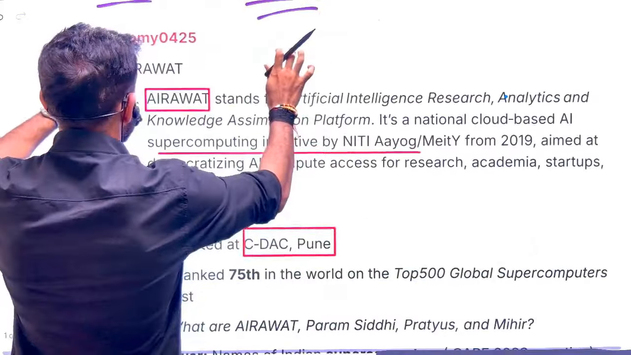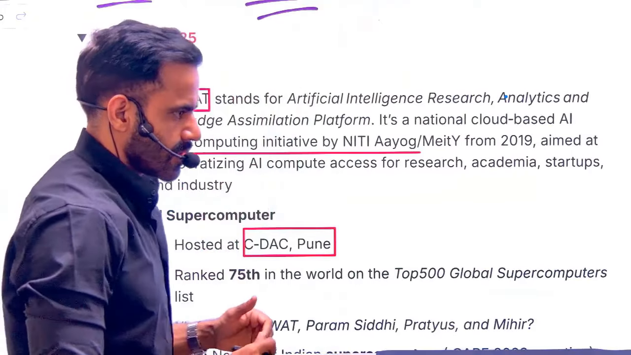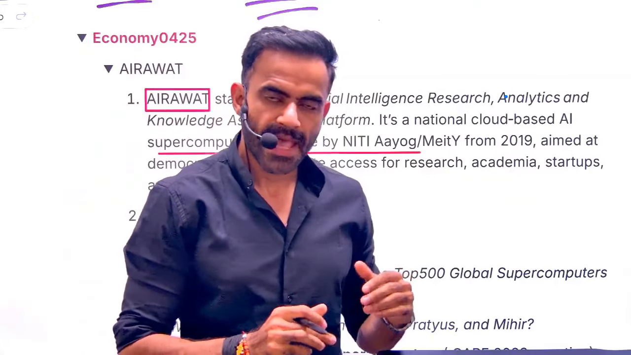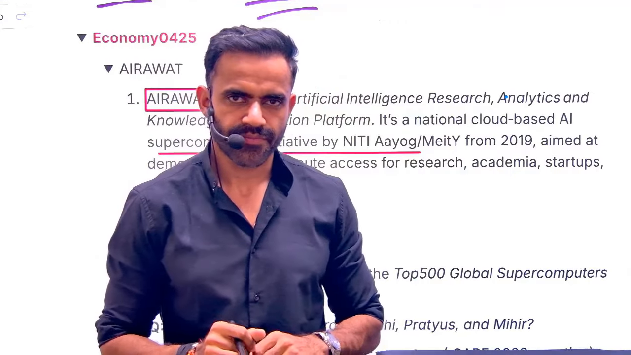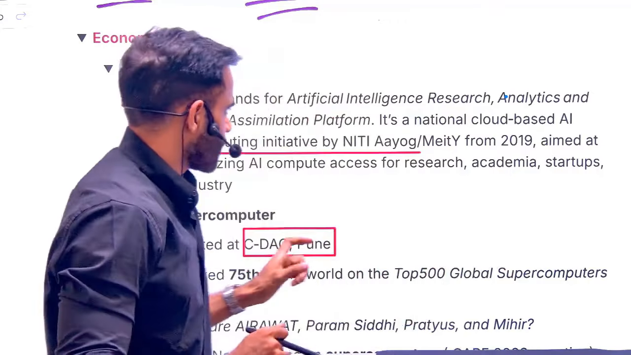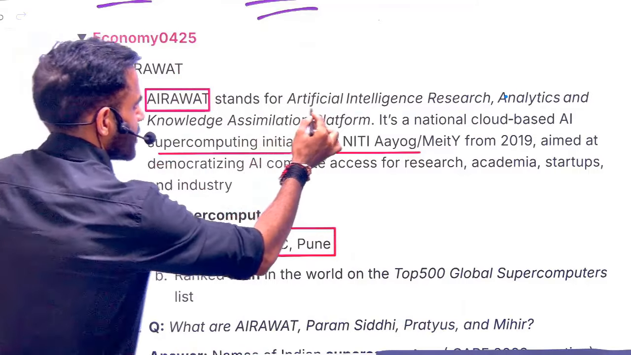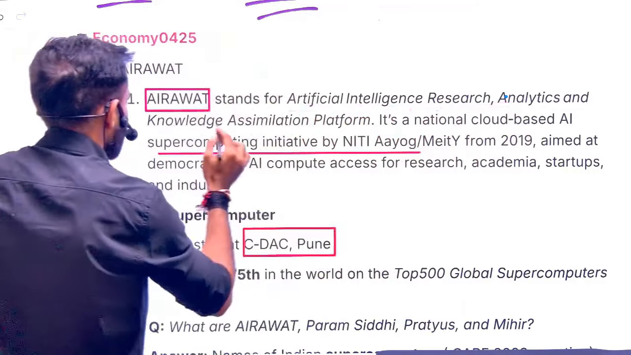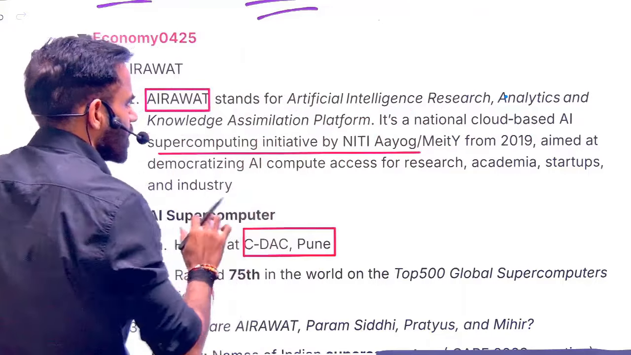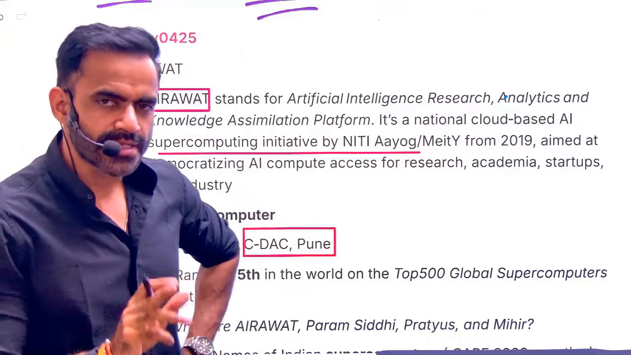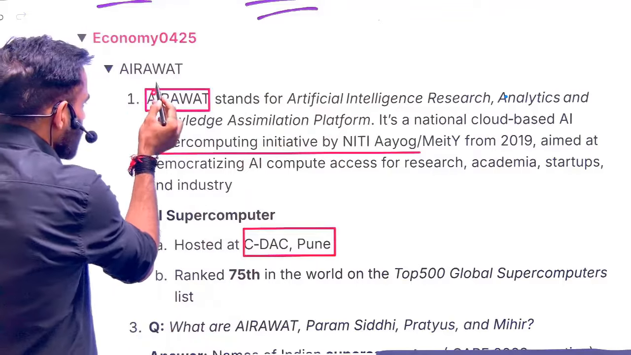So first, let's start with April 2025 itself. So first current affair is related to Eravat. What is this Eravat? It is Artificial Intelligence Research, Analytics and Knowledge Assimilation Platform. You need not mug up the full form. Just remember that it is related to AI.